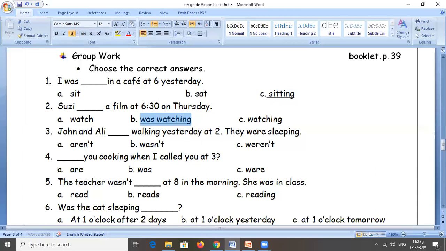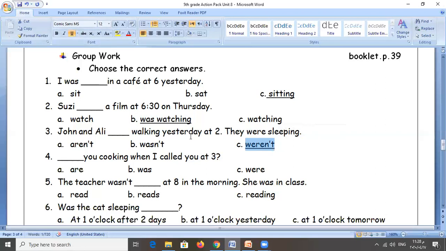Next, John and Ellie, which is the plural or singular? Yes, it's a plural. Thank you. We use weren't or wasn't. Aren't, no, aren't is in the present. We need something in the past. So we use weren't. It is not singular. It's a plural. Thank you.